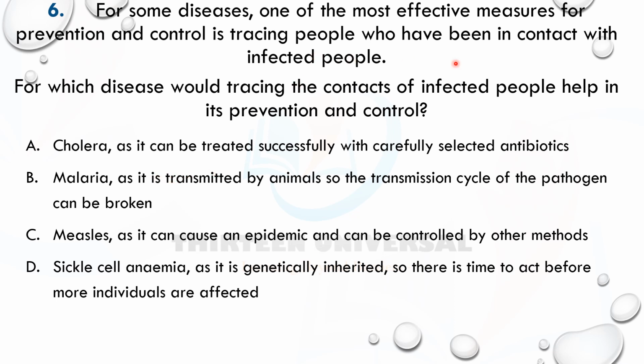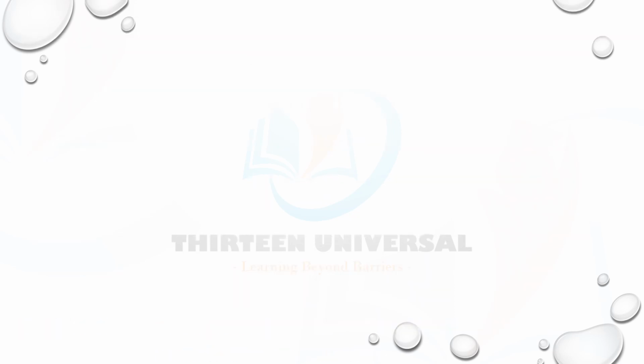All right, we do contact tracing in this field, okay, public health. All right, so measles, as it can cause epidemic and can be controlled by other methods. Now these epidemics, we try to stop epidemics because an epidemic is an outbreak, when we have a lot of incidence, people are having it, okay, we want to stop it so that people who have it do not continue to spread it. So this is when we do contact tracing. And if you check, this is sickle cell anemia, it's genetically inherited, so this has nothing to do with it, it's not even an infectious disease in the first place. So the reason for contact tracing, guys, write it down, is to prevent epidemic. All right, that is the reason, don't forget it.